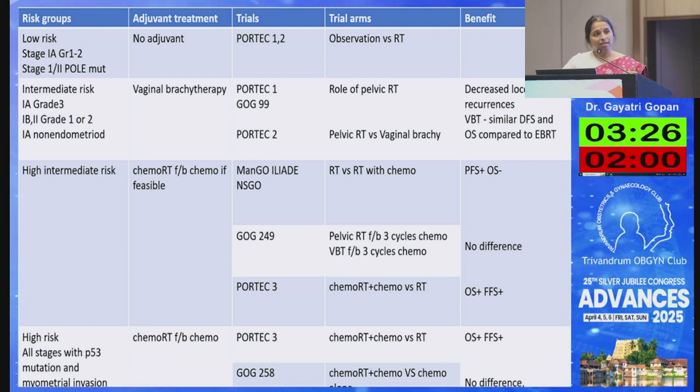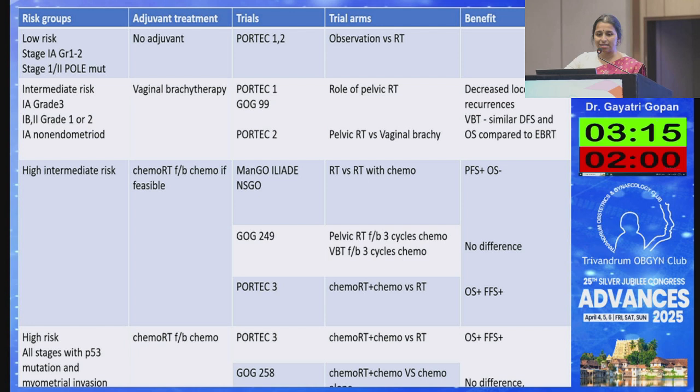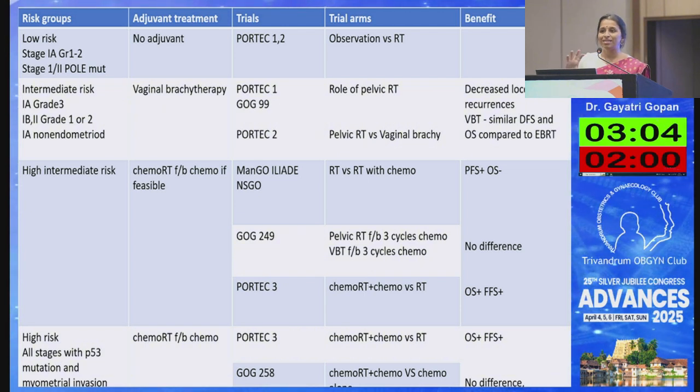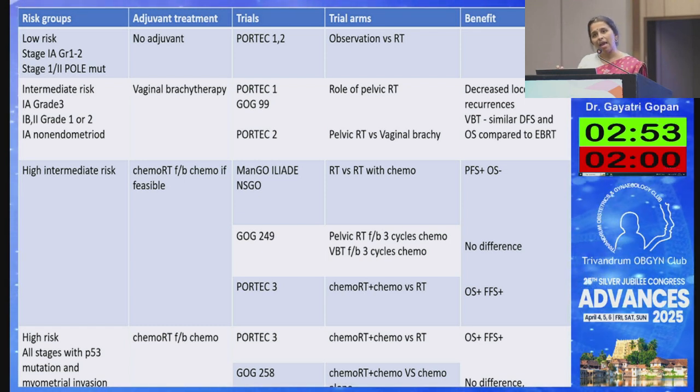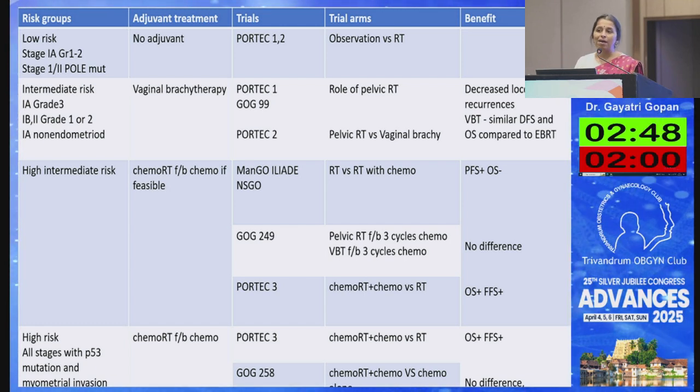If it is low intermediate risk, we usually give vaginal brachytherapy. There are certain conditions in which we can omit vaginal brachytherapy also, especially in females less than 60 years, but that is one treatment that we can do. For high intermediate risk, because of the substantial LVSI, that means what? There is lymphatic involvement, but it has not reached up to the nodes. So there it requires some form of treatment. The treatment that is recommended as per the trials is EBRT, that is the pelvic RT, and we can sometimes add chemotherapy to the radiation or after radiation.